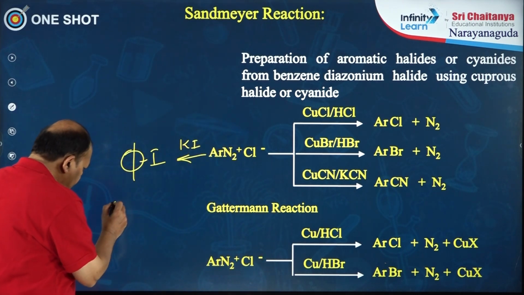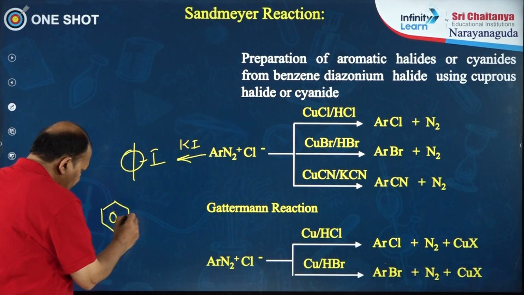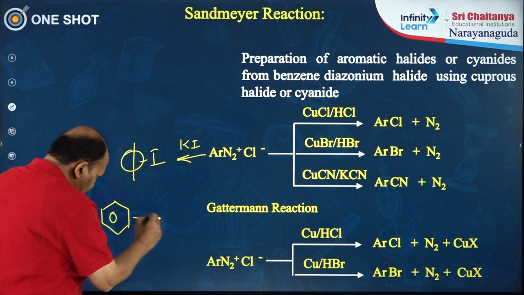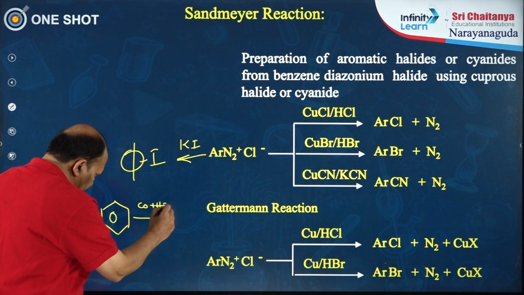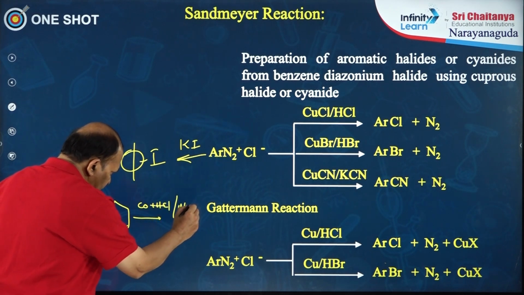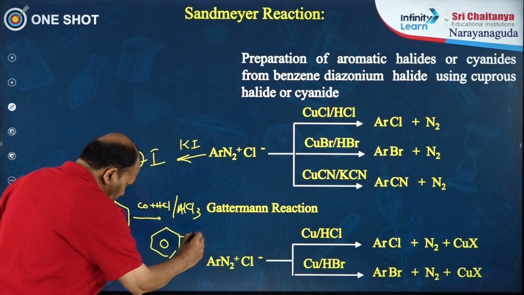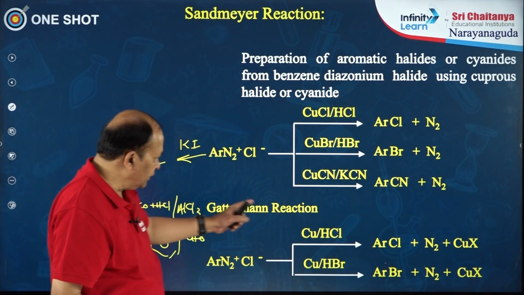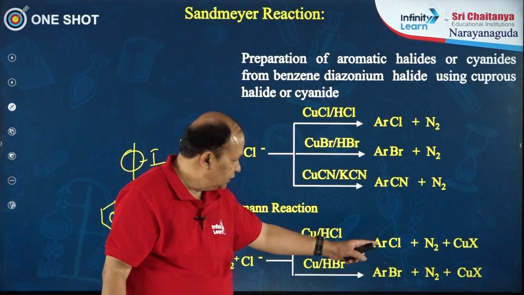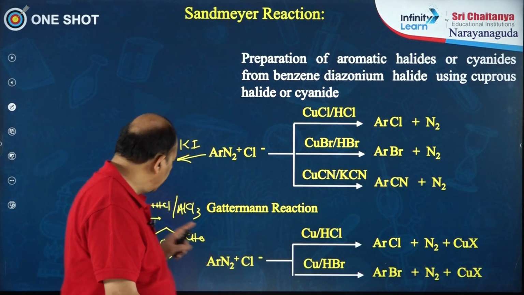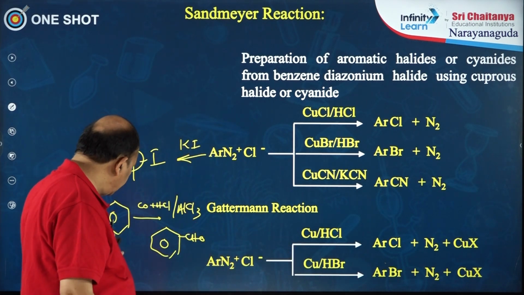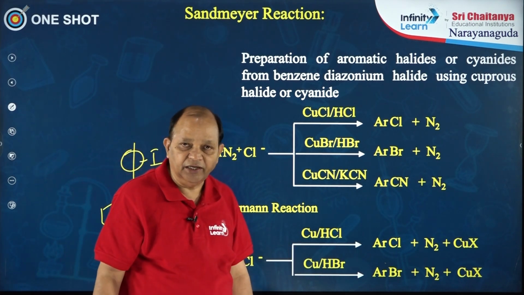In that reaction, benzene is treated with carbon monoxide and HCl in presence of AlCl3 and the product is benzaldehyde. So, in Gattermann reaction, we prepare chlorobenzene or bromobenzene. In Gattermann-Koch reaction, it is a method of preparation of benzaldehyde.